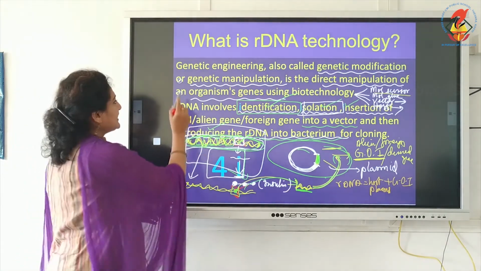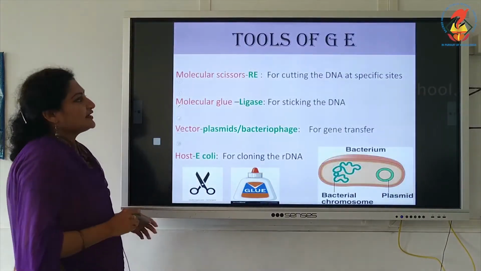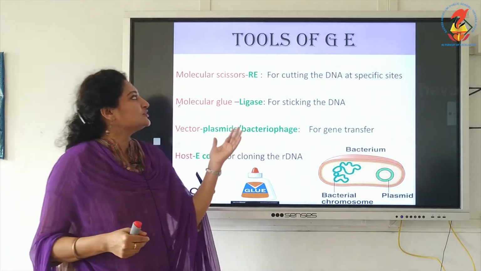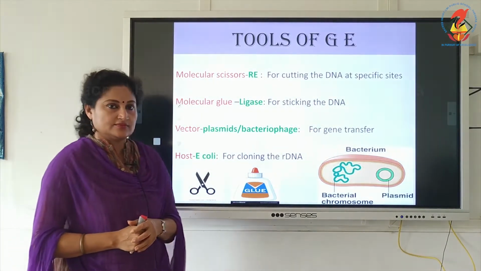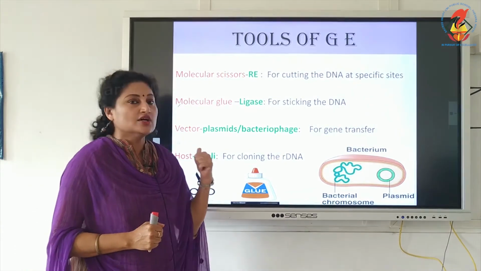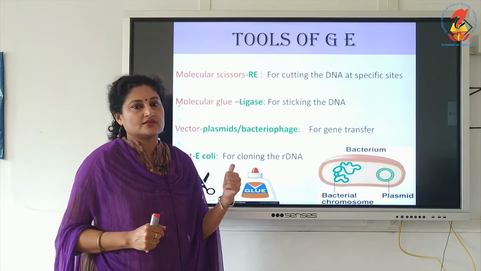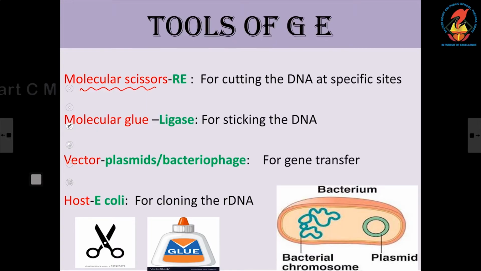So, moving to the next slide, the tools. We are going into the tools of genetic engineering. The first tool is the molecular scissors, and here the molecular scissors is the restriction enzyme.